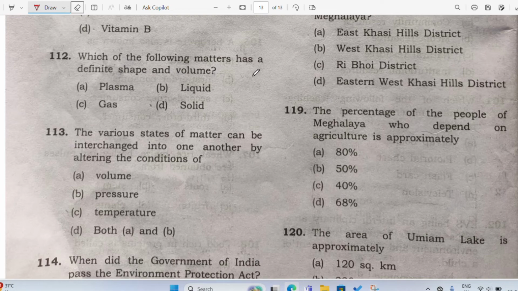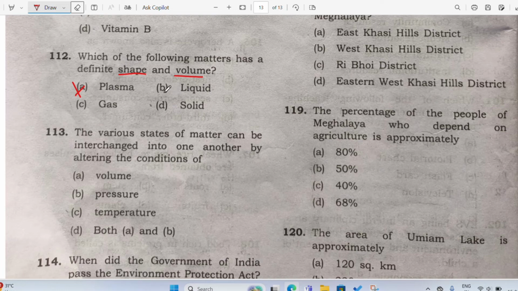Let's go to the next question, that is 112. Which of the following matters has a definite shape and volume? Plasma, liquid, gas, solid. This one you study in class 9, states of matter. So we have 3 states of matter: solid, liquid and gas. Forget about plasma, we don't need this plasma. So let us focus on solid, liquid and gas. So which one do you think has a perfect shape and volume? The volume, all the 3 have got a definite volume, all right, but the shape is not definite.